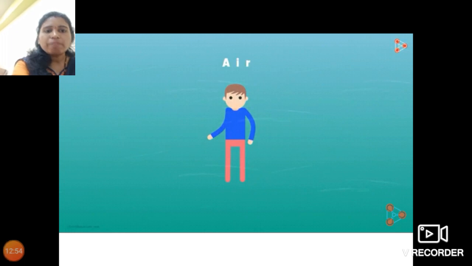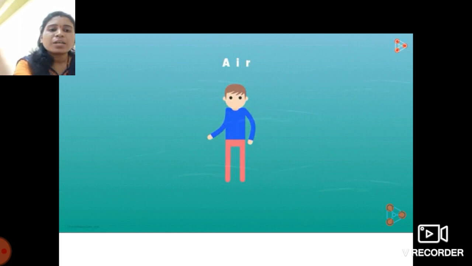So students, we will proceed further to the next topic of this chapter, that is the pressure exerted by gases. Till now, we have seen the pressure exerted by solids and the pressure exerted by liquids. Now, we will learn about the pressure exerted by gases, that means the air.